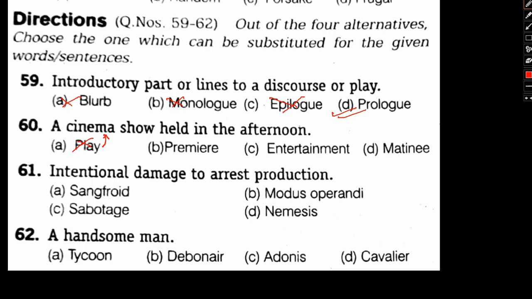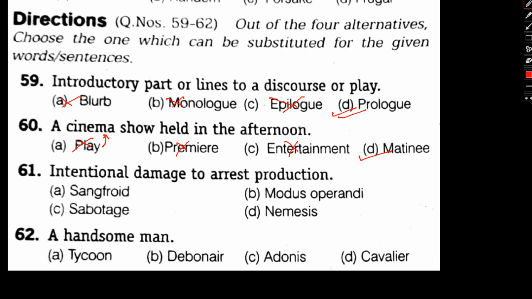Premiere means the first show. The first show is irrelevant of the time or the place. Wherever the first show is being shown, whether in the morning, night or evening, that is called a premiere. So again, premiere is not the answer. Entertainment is totally out of context over here. Entertainment cannot be used to represent a time or that sort for that matter. So entertainment is also gone. And finally matinee will be our answer, because afternoon shows are actually called matinee. Okay, so yes, that's it.